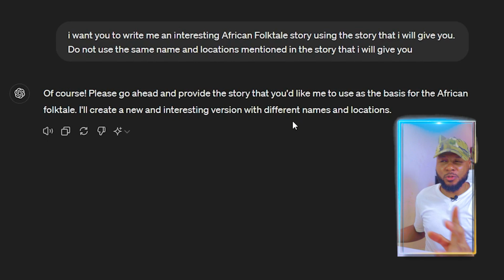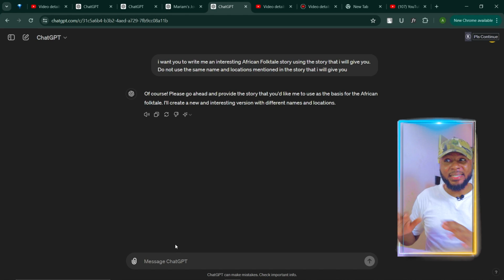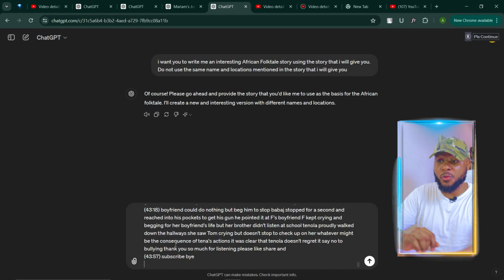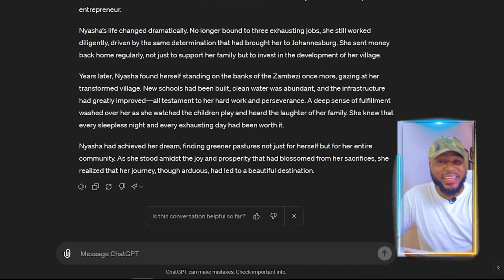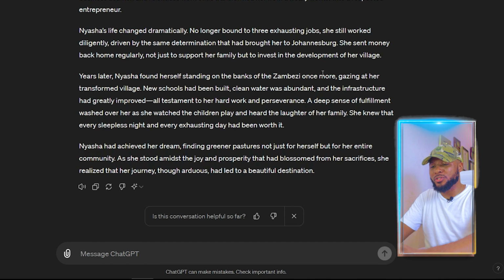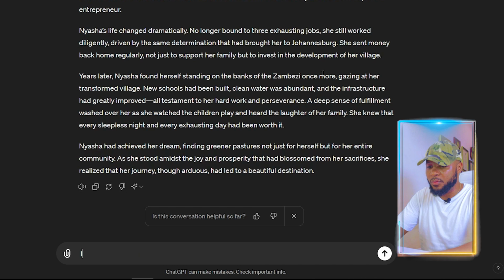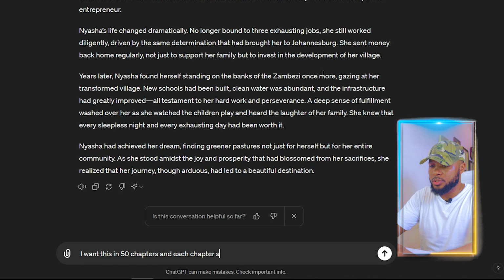So the next thing you're going to do is to make sure that it's on GPT-4, like so. So now that we have confirmed that, the next thing we're going to do is to paste in the story that we copied earlier. All right, so now you can see that it has generated the story for us, but it's not enough. The next thing we're going to do is to tell it to turn it into a 50-chapter story. I want this in 50 chapters, and each chapter should not be